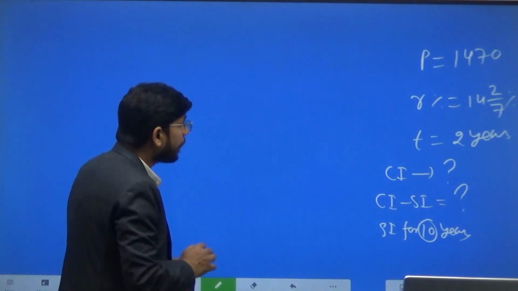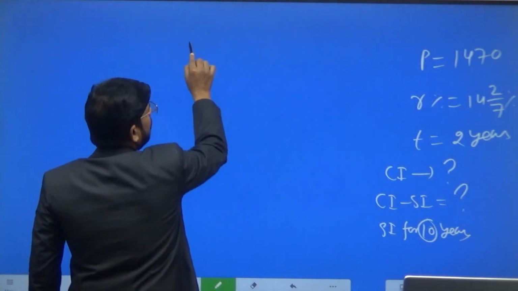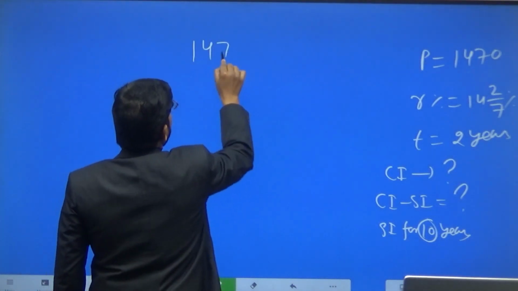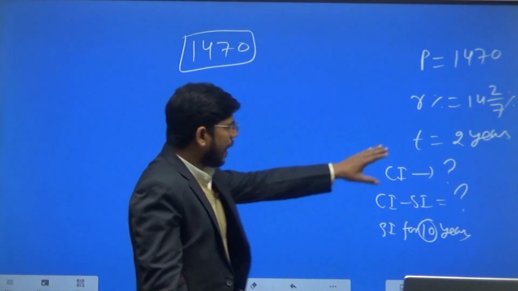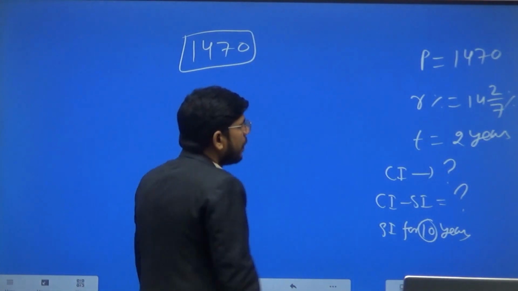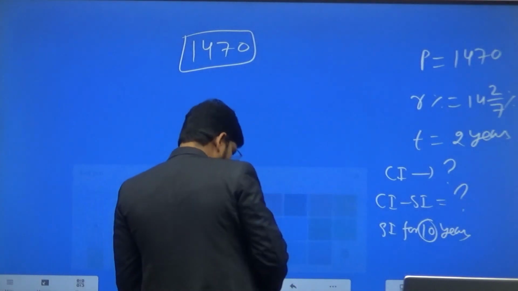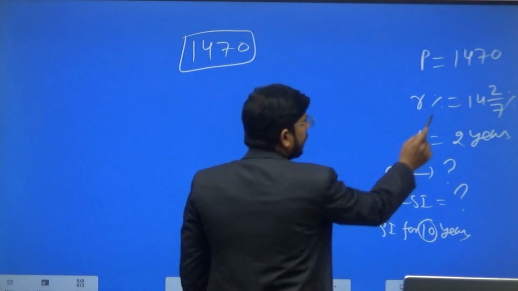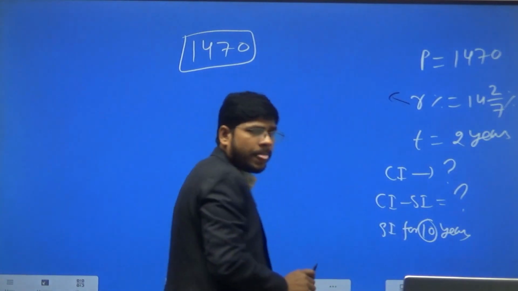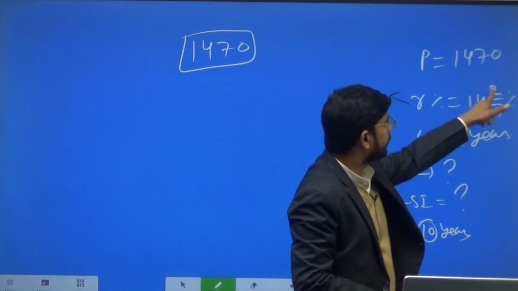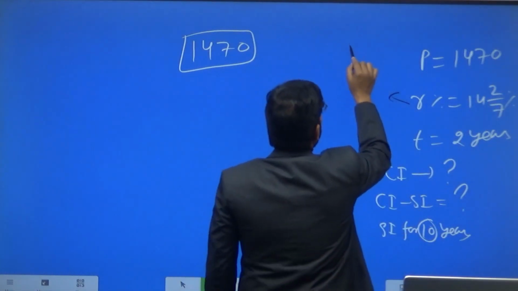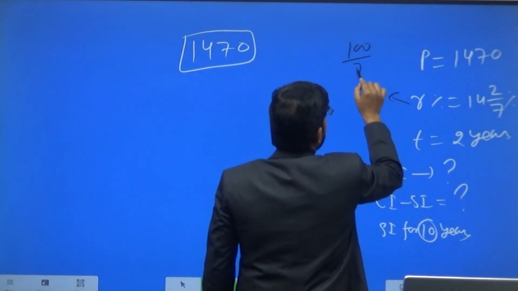So this is the value of P, 1470 rupees, and the time period is 2 years. First of all, we have to change this rate of interest into fraction form. 14 times 7 is 98, plus 2 is 100, so 100 divided by 7.